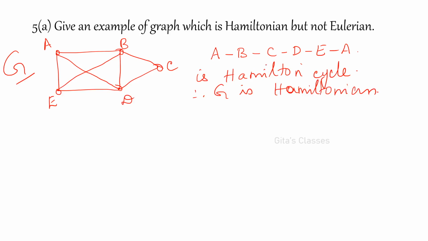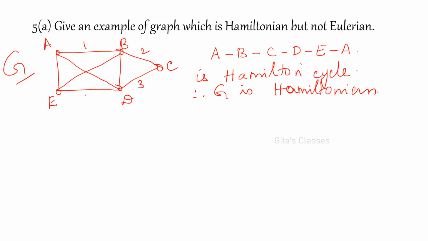Okay, let us consider Eulerian. Let us give the names to the edges. I am starting from AB, this is 1, 2, then this edge. Eulerian means what? You have to visit all the edges without repetition.